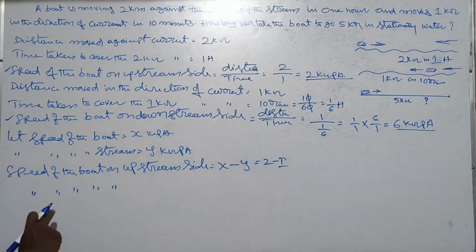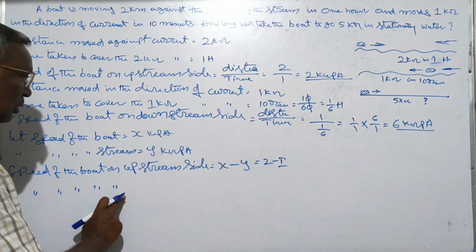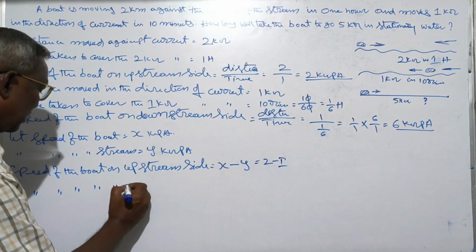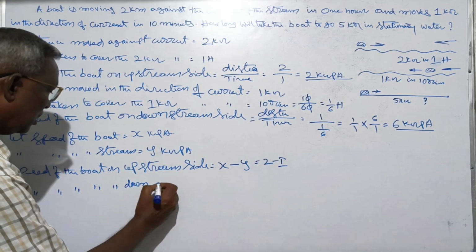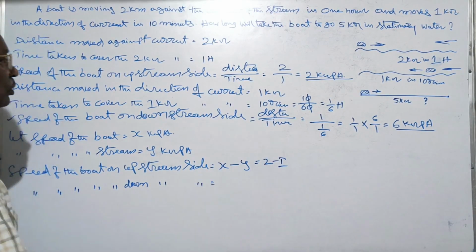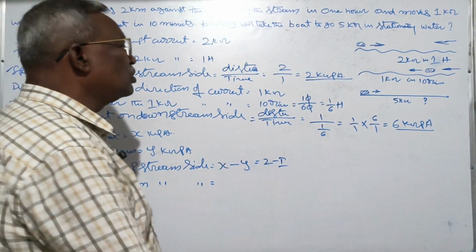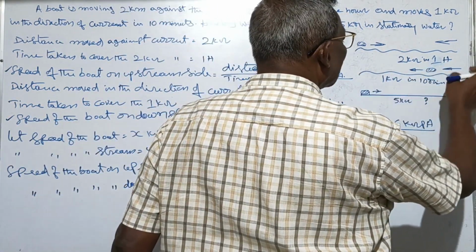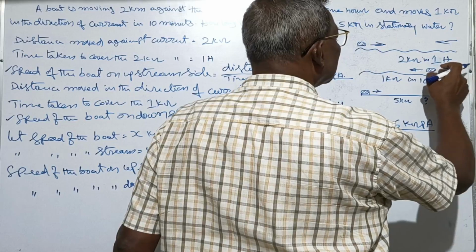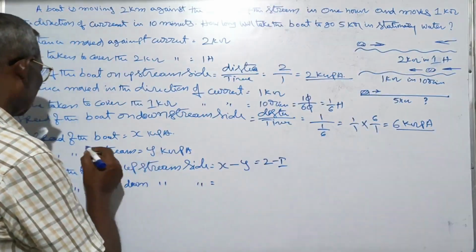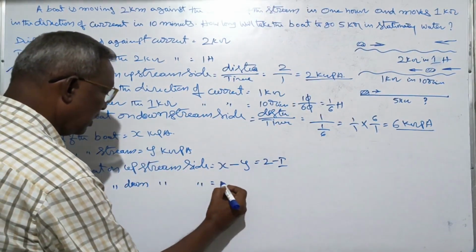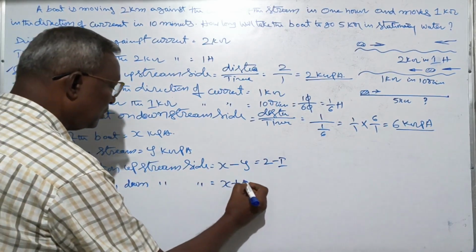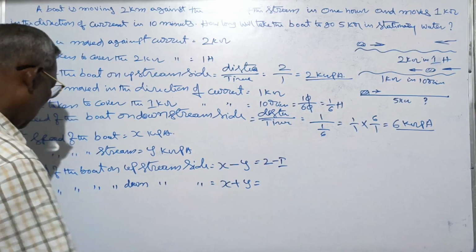Next, speed of the boat on downstream side. Downstream means speed of the boat plus speed of the stream, since the stream is helping. That is speed of the boat x plus speed of the stream y.